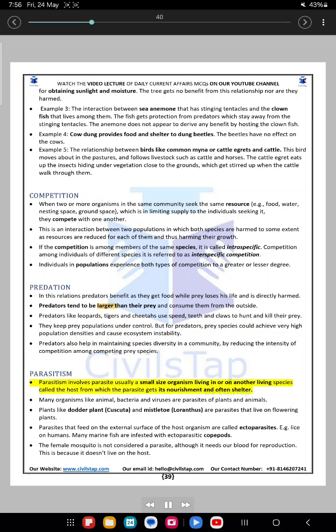Parasitism. Parasitism involves a parasite, usually a small-sized organism, living in or on another living species called the host, from which the parasite gets its nourishment and often shelter. Many organisms like animals, bacteria and viruses are parasites of plants and animals. Plants like dodder plant, Cuscuta, and mistletoe, Loranthus, are parasites that live on flowering plants.